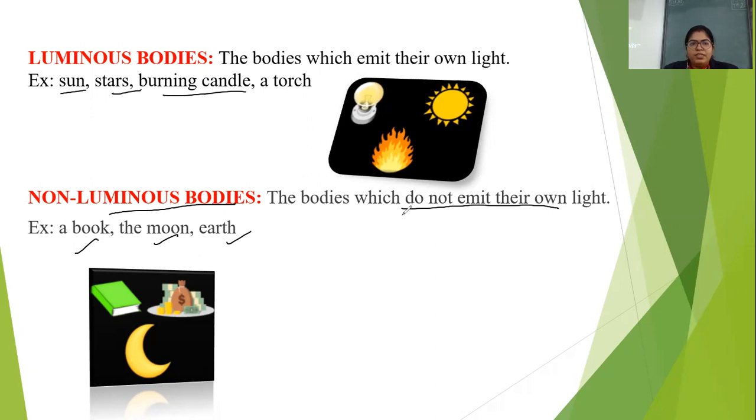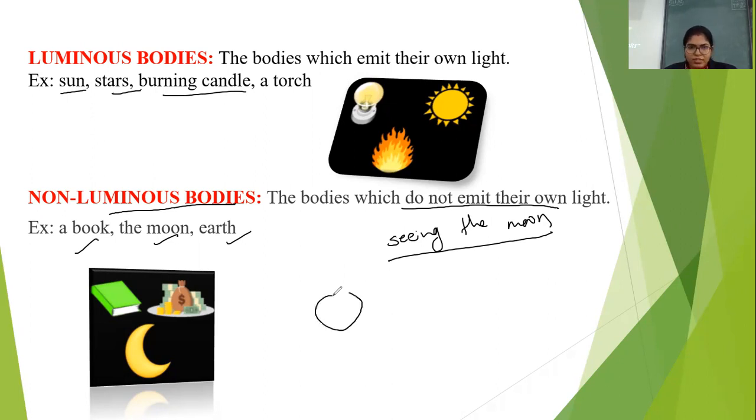Next we have another small concept, seeing the moon. Let us see here. How can we see the moon, children? Okay, we can see the moon shining at night only. But moon is not a luminous body. Don't consider that moon is a luminous body. Moon is non-luminous body. Okay, it has no light of its own. Actually, moon receives the light from the sun.